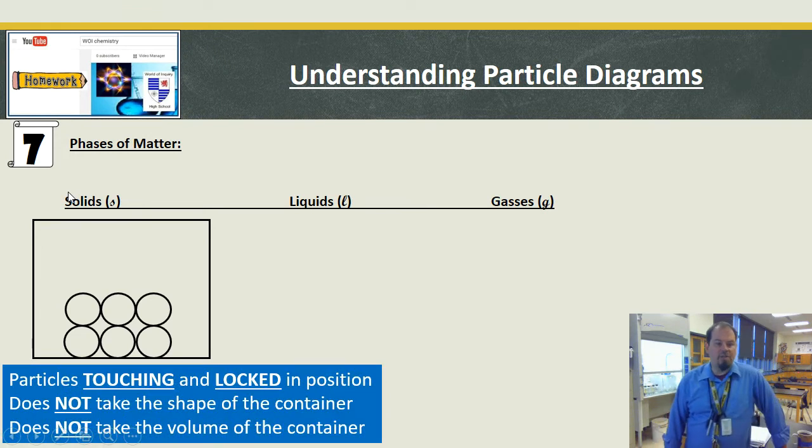Touching and locked in position. Locked in position is rigid, is the word I would normally use. It does not take the shape of the container. It does not take the volume of the container. You have to kind of space that in as best as you can into the room you have.